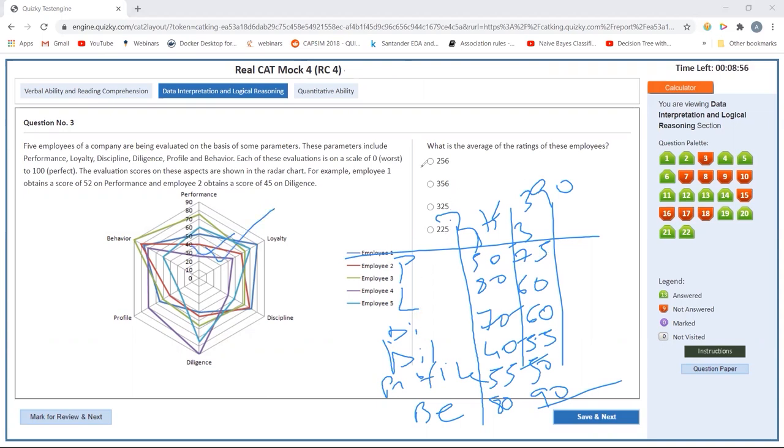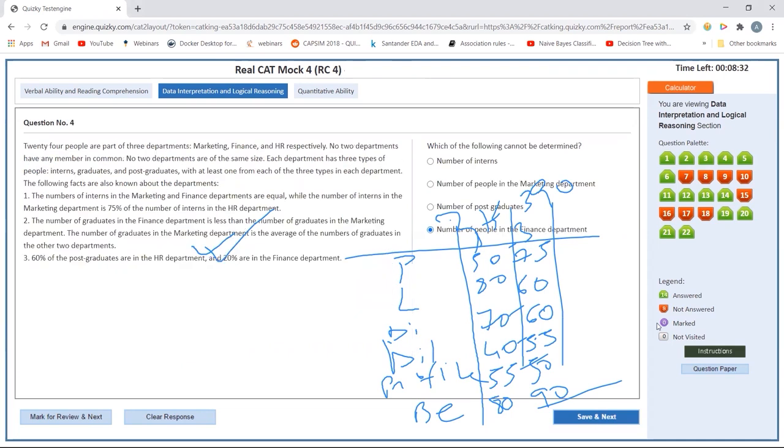Still it's touching 300, so it won't be far away. It will be 356. I just saw the highest value and the lowest value, and the average would be somewhere between that. The lowest value is somewhere around 310, 320. So I don't have to calculate everything for this.